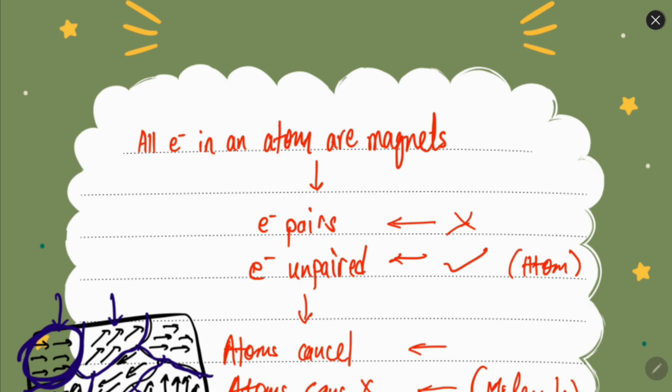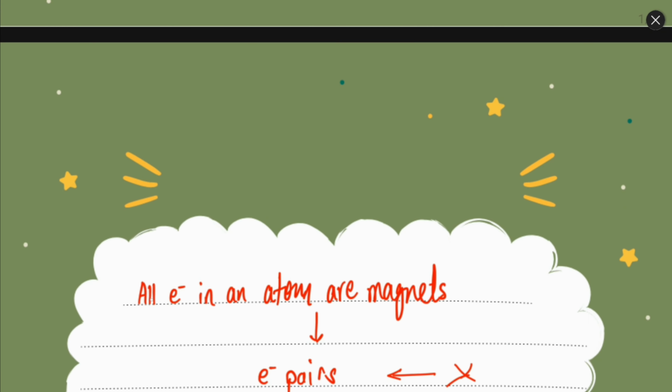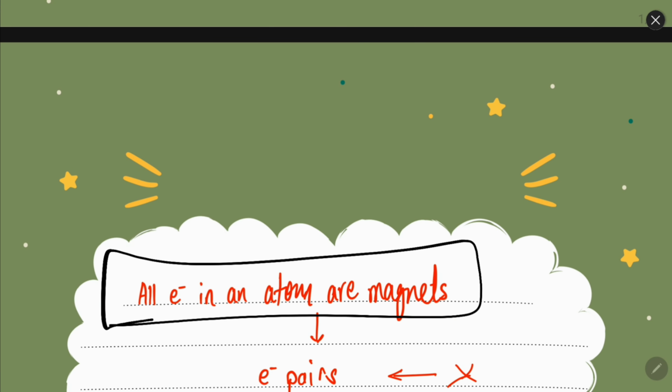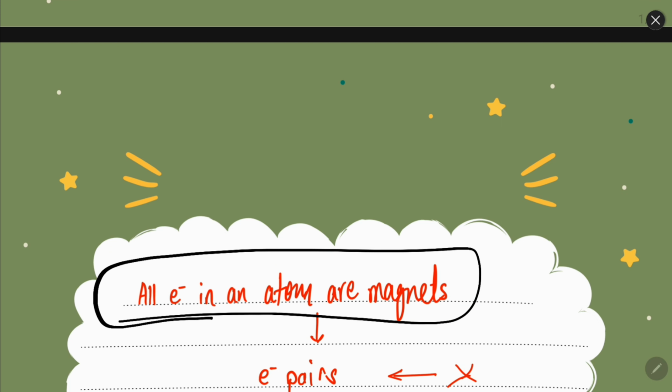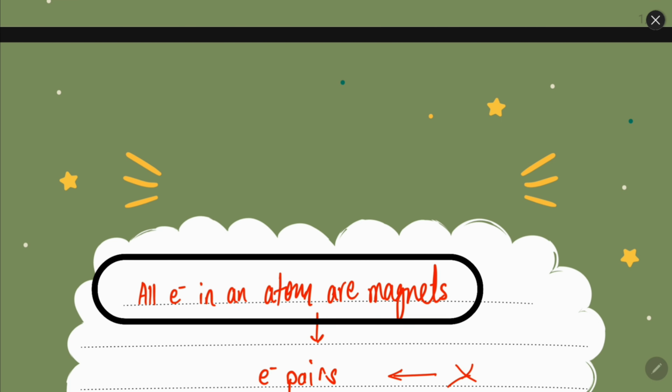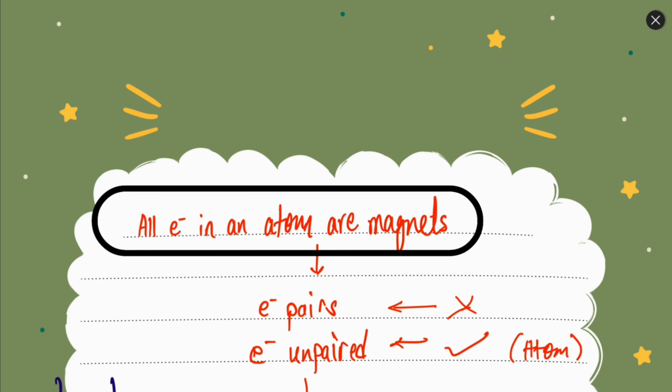If you focus on what I am saying, you will understand that every material is made up of atoms and every atom has electrons. So all the electrons in any atom are magnetic. The question will come into your mind: if all the atoms are magnetic, all the electrons are magnetic, then why isn't everything magnetic? Because everything is made up of atoms and atoms have electrons. It is because the magnetism gets cancelled out at various levels.